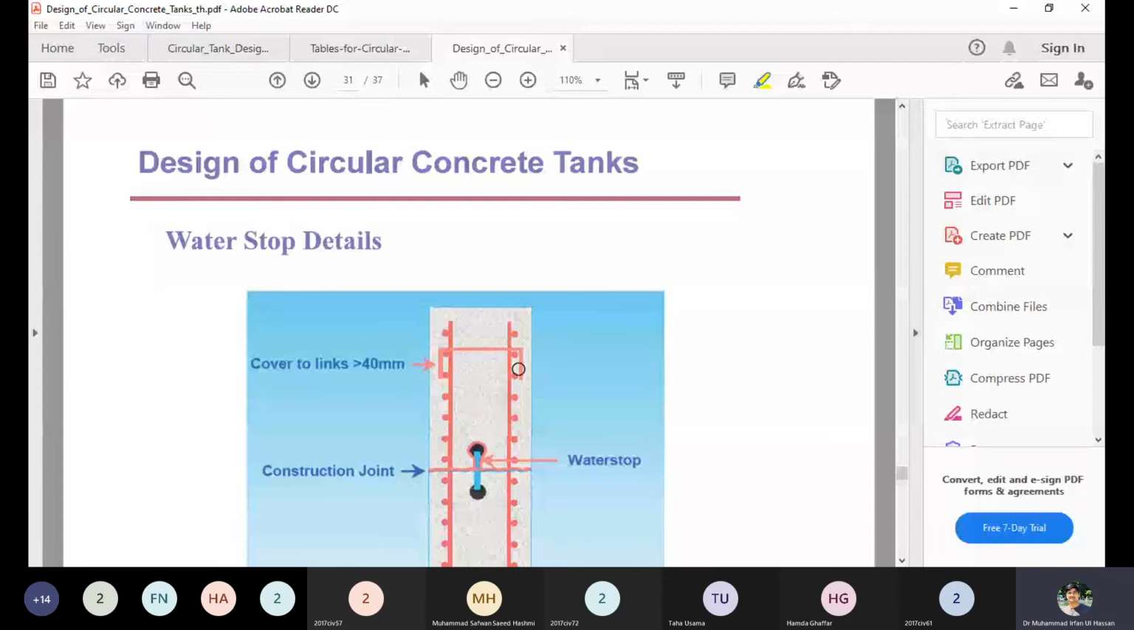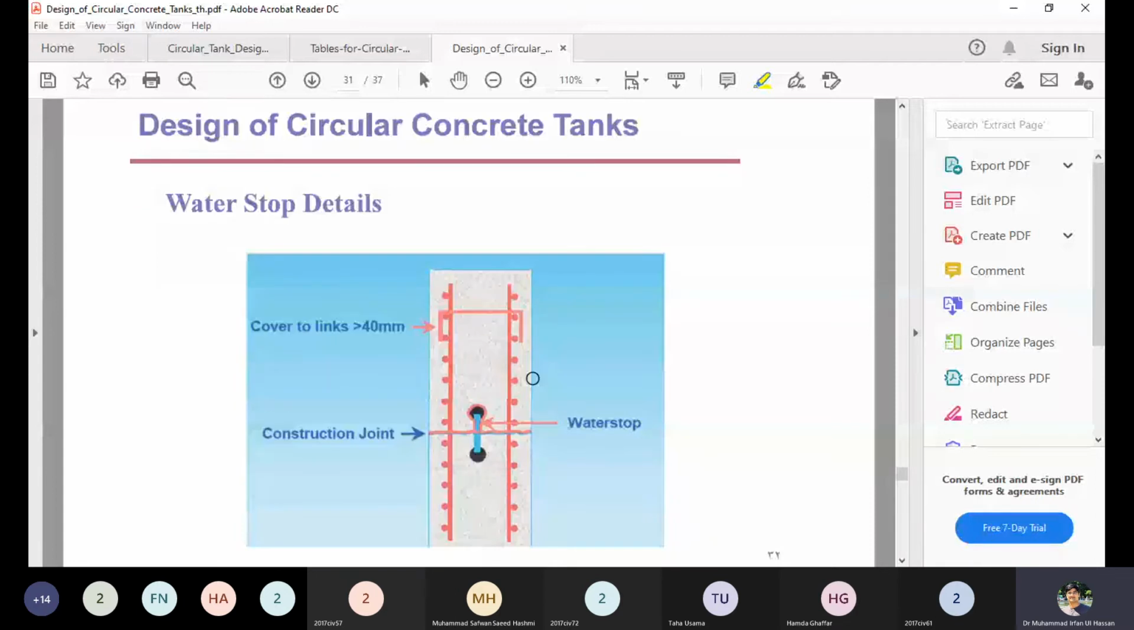Additionally, you have to take care that a water stopper should also be provided. Normally in typical construction, you stop the work and don't go for the water stopper, and the joint can be provided without the water stopper. Now, when it comes to the water tank, when you stop the work, you know that the tanks are quite large structures and concreting is not possible in one day.